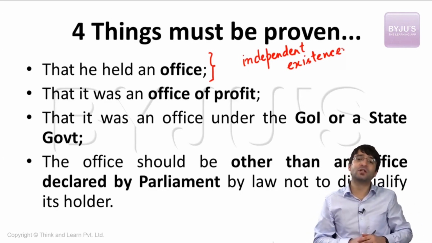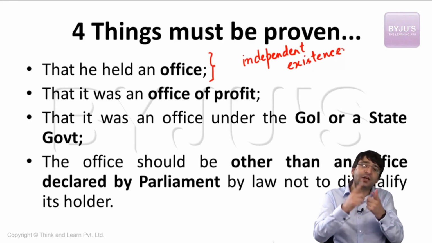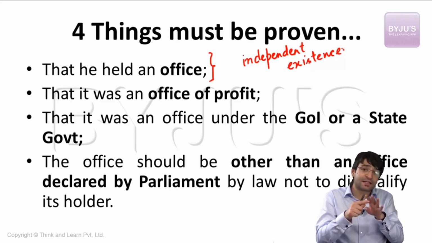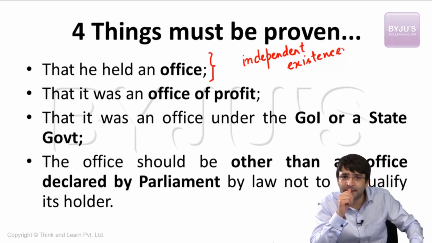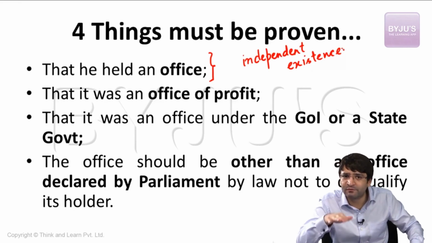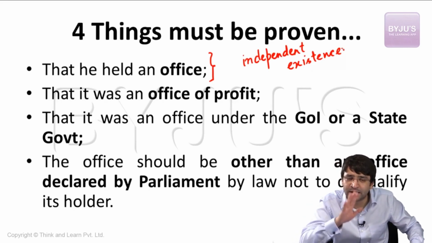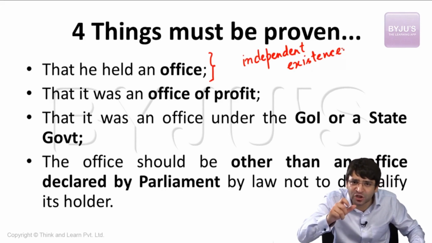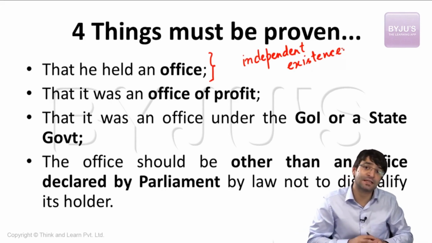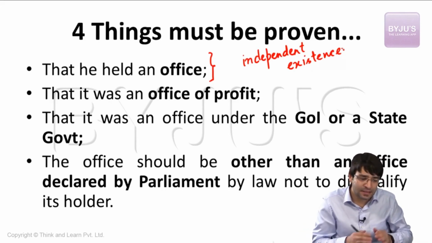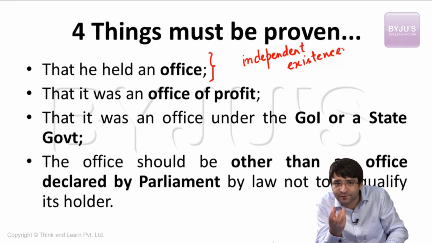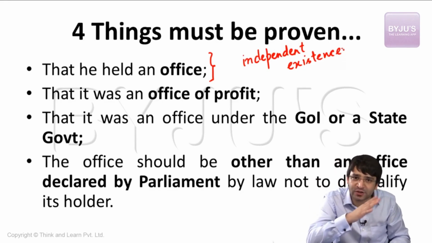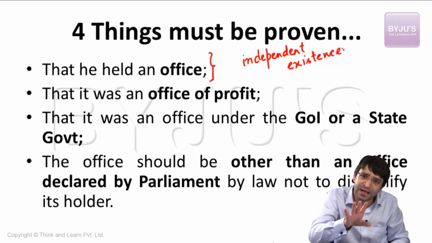The court said, the first thing that must be kept in mind is whether she held an office or not. And what is an office? An office is an office if it has independent existence. Jaya Bachchan is appointed to this UP Film Development Corporation. If she is removed from this office, will this office continue or will it be eradicated? The office will continue. Someone else will be appointed as chairperson. That means this office has an independent existence, that is, the life of this office does not depend upon its holder. Holders may change, but the office will remain in existence. That means it is an office.